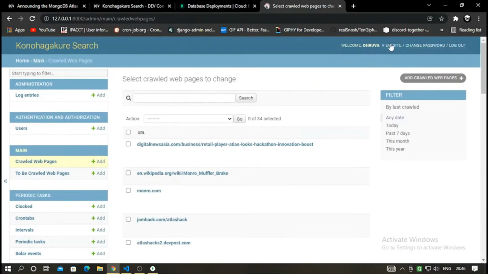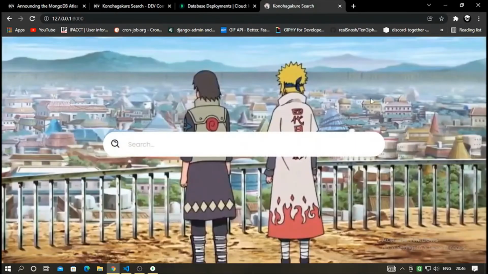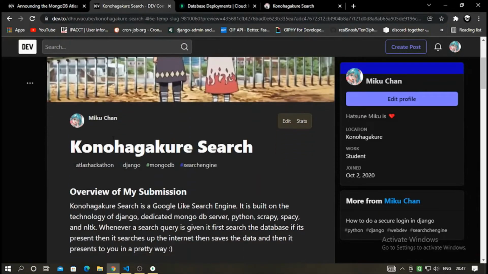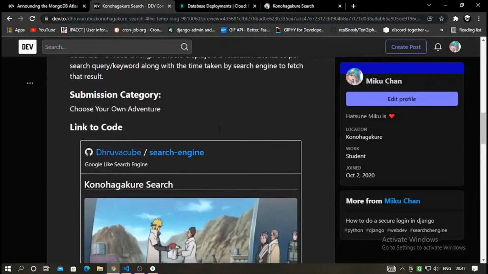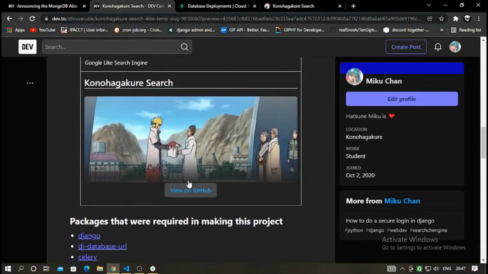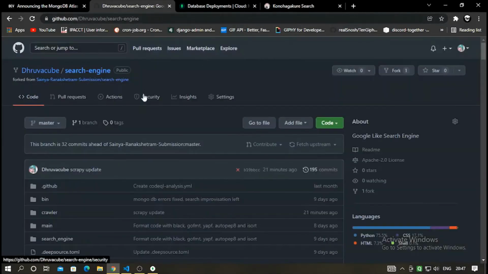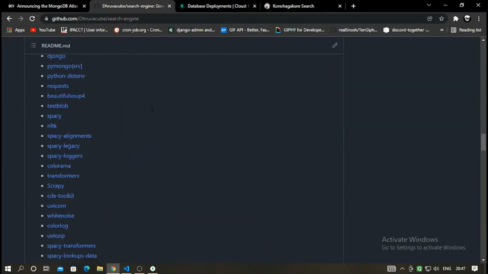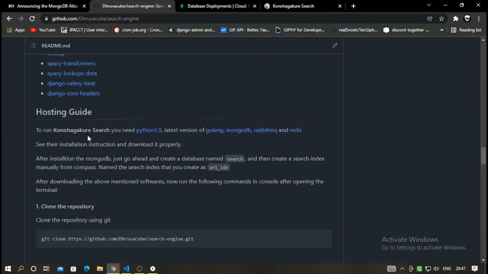So yeah, now let's move on to the hosting part of it, on how to host this project. So now let's move on to hosting the Konohagakure search. So I just view my app on GitHub. I'll then move on to the hosting guide.